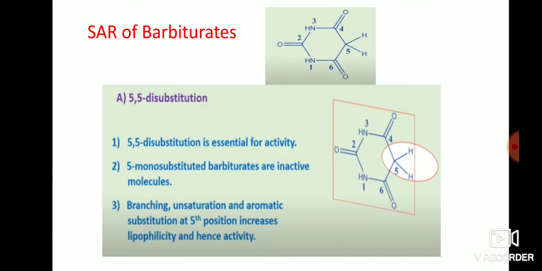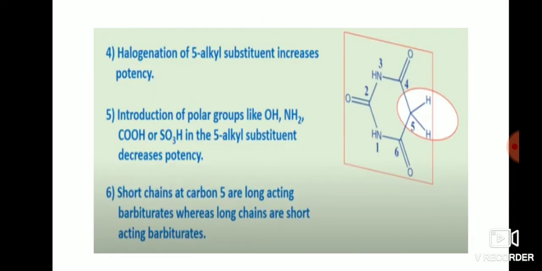Branching or unsaturation and aromatic substitution at the fifth position increase lipophilicity, and the activity will be shown. So any branching at the fifth position, or unsaturation, or aromatic substitution present at the fifth position may produce lipophilic character and also produce activity. Halogenation of a 5 alkyl substitution increases the potency. If any alkyl substitution is present at the fifth position along with a halogen, it will increase the potency.